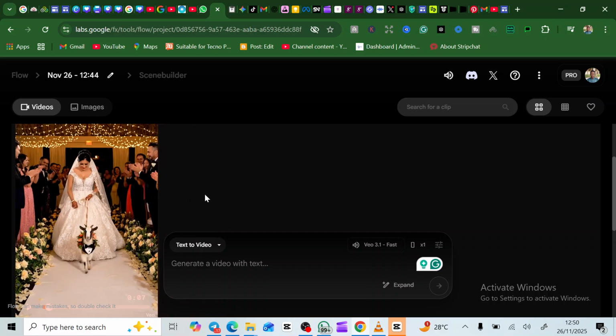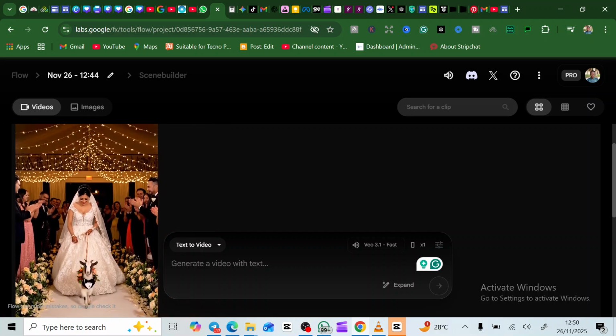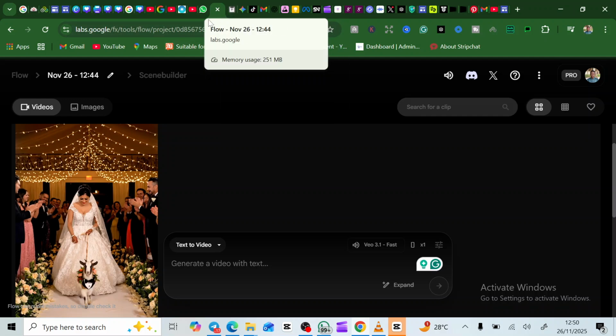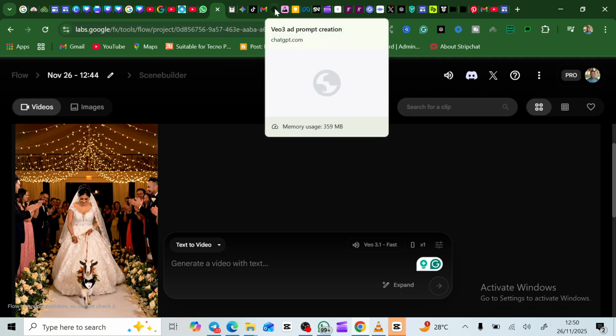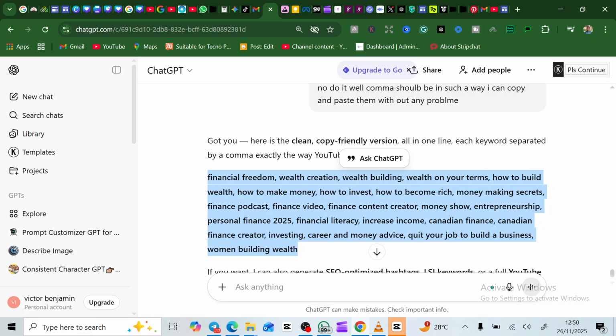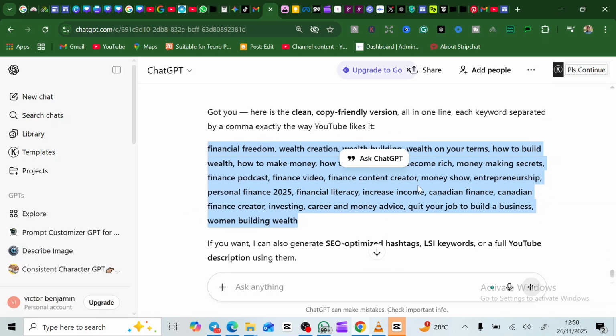So one of the things I've come to understand is that it gave us an abroad setting with abroad people. You get the point, but that one was like a Nigerian wedding. If you want a particular result, I told you it's not going to give you exactly the same thing. So what you're going to do is look at the prompt and tweak it to your own desired outcome.